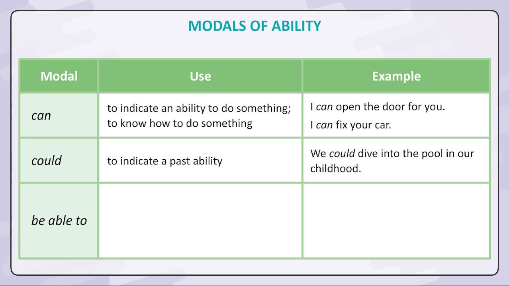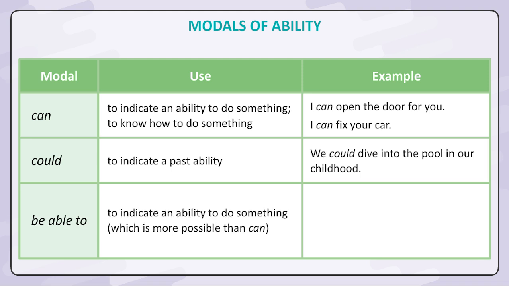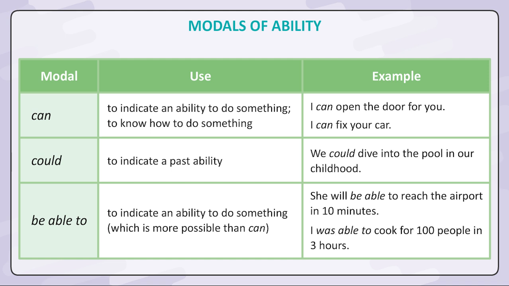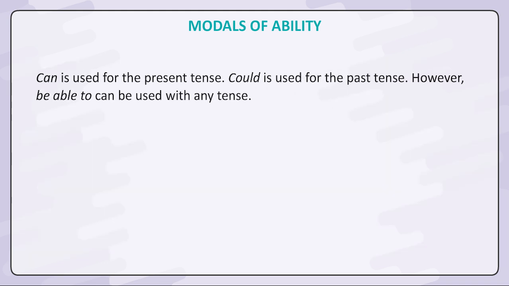Be able to indicate an ability to do something, which is more possible than can. She will be able to reach the airport in 10 minutes. I was able to cook for 100 people in 3 hours. Can is used for the present tense. Could is used for the past tense. However, be able to can be used with any tense.